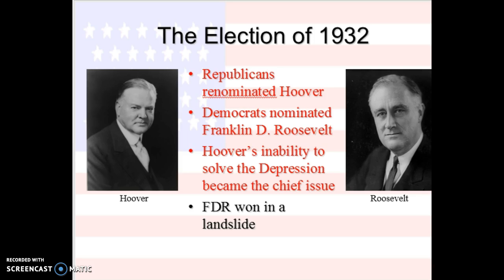In electoral votes, FDR wins easily, beating Hoover 472 to 59. He also got nearly 23 million popular votes to Hoover's 16 million. So Roosevelt ended up carrying 43 of the 48 states and got 57% of the popular vote, which is pretty crazy. He carried pretty much every region in the state.